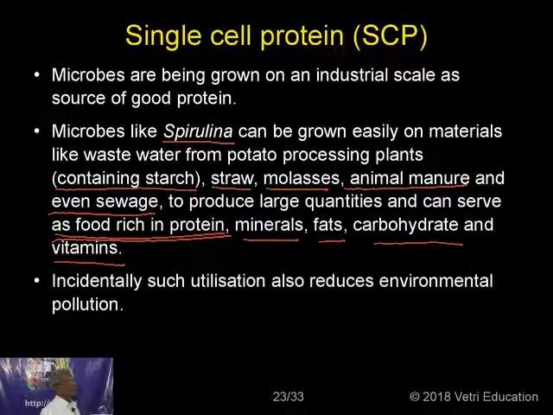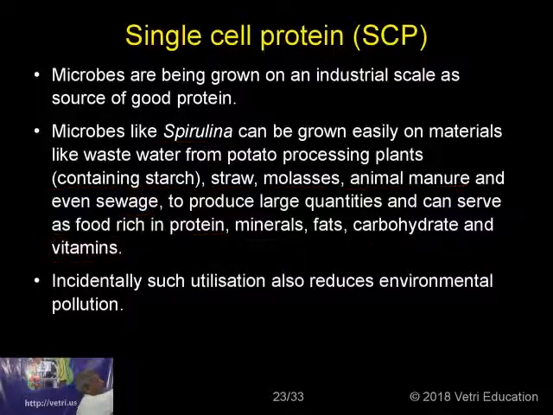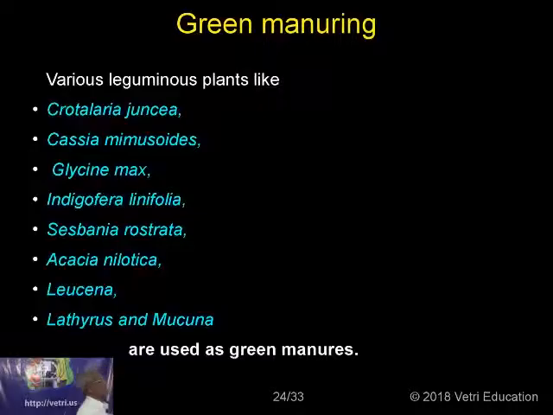So don't think that only the higher plants, angiospermic plants, will be able to give us food in the form of paddy or maize or wheat or something like that. Even lower organisms, even algae, can become a very good nutritional food, because they also have very good protein, minerals, vitamins, everything. So these lower forms of plants are also very good for our health.